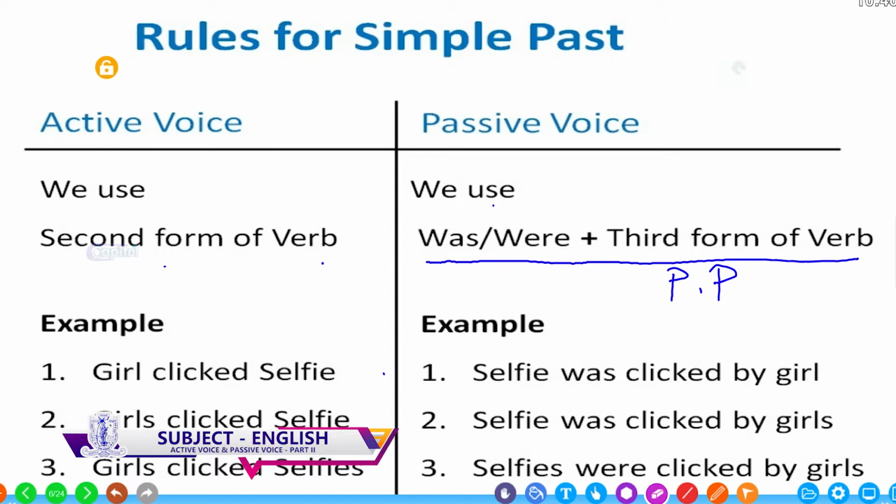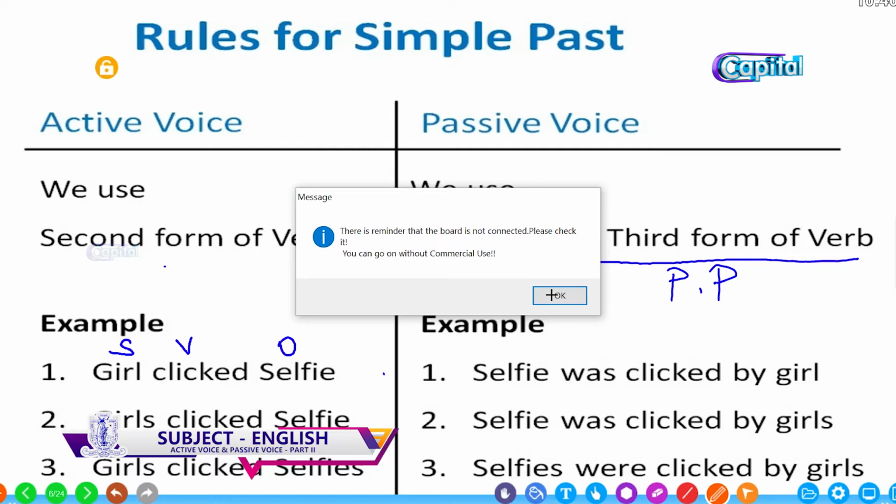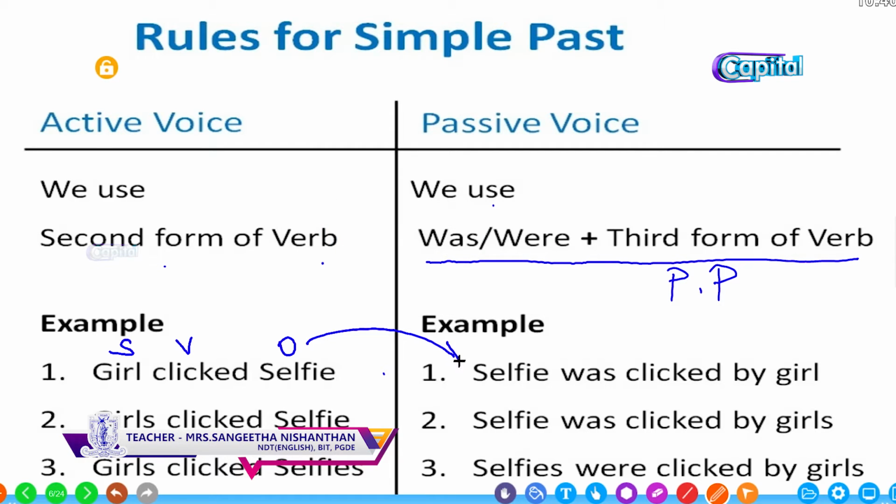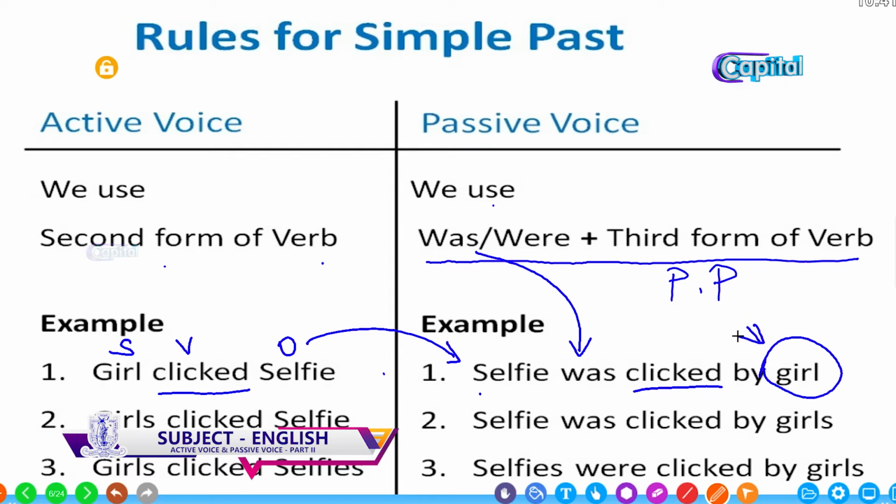Look at the examples. The girl clicked selfie. Who? The girl. So this is the subject, and what did she do? Clicked. This is the verb, and what did she click is the answer that gives the object. So the object, selfie, is brought to the beginning. It is singular and in simple past, so the be verb we should use is was: selfie was plus past participle. This is a regular ed verb, so the past participle is the same. Selfie was clicked by the girl.